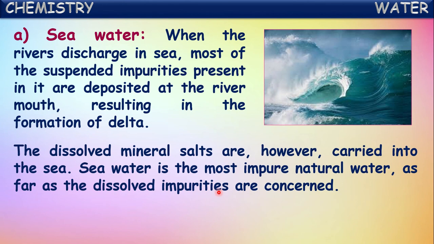The dissolved mineral salts are, however, carried into the sea. From the rivers and lakes, the water carries so many minerals and salts into the sea. So seawater is the most impure natural water we can say, as far as the dissolved impurities are concerned. Because large quantities of minerals and salts are carried by these rivers and lakes. Finally, they reach the seawater. That's why we say seawater is the most impure form of water, which dissolves many minerals and salts into it. Okay.